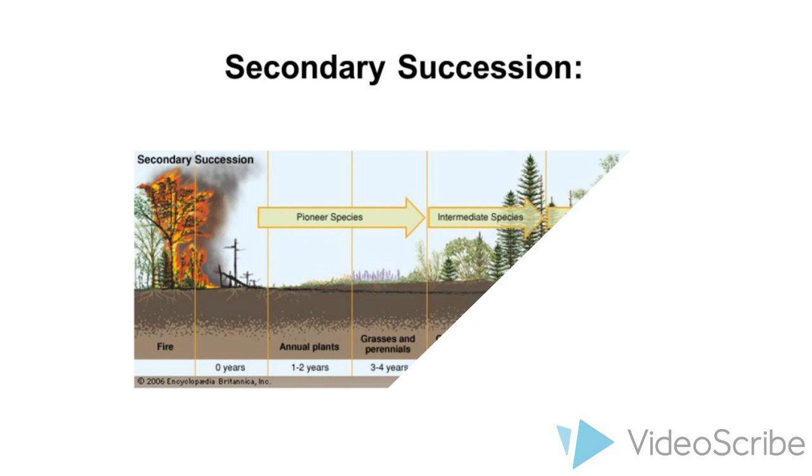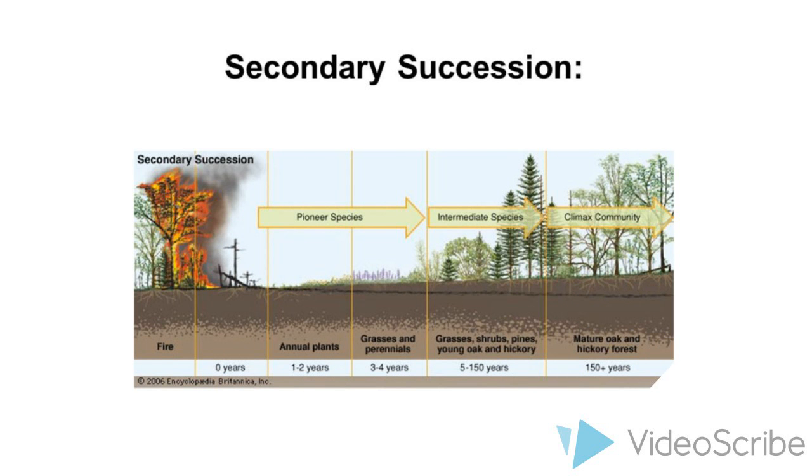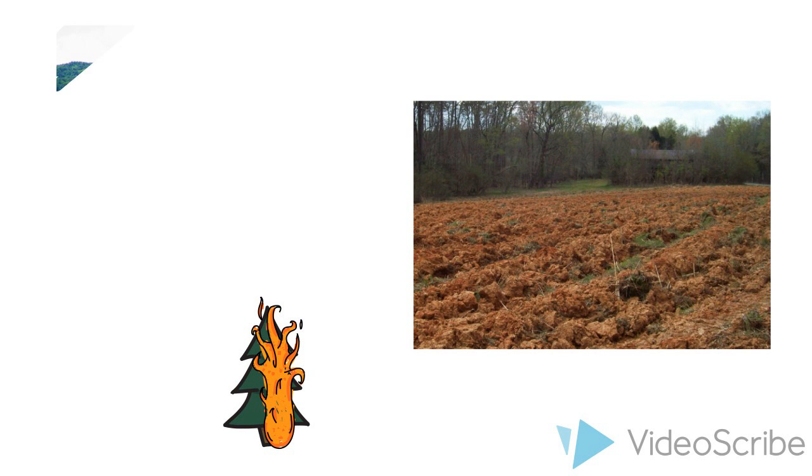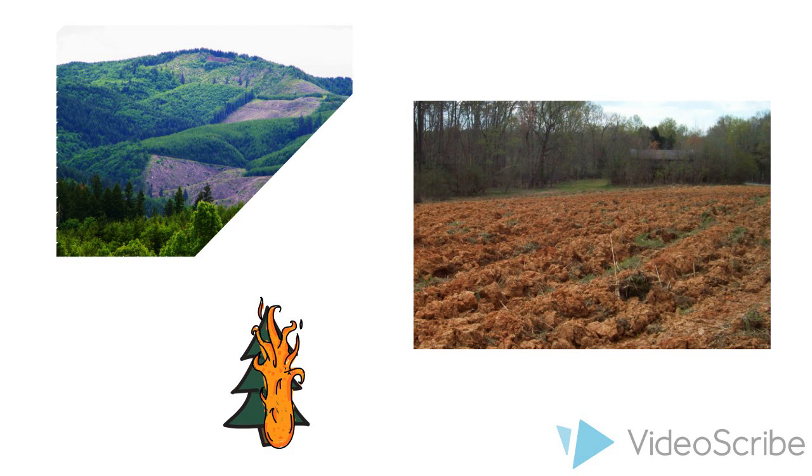In secondary succession, an already existing community is destroyed, but soils are unharmed and ready to grow seeds. Some examples would be a forest after a fire, a field after plowing, or a clear-cut forest.